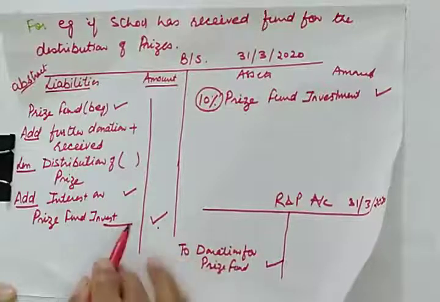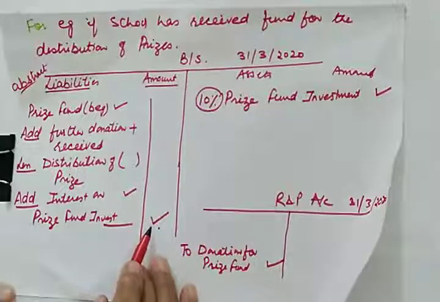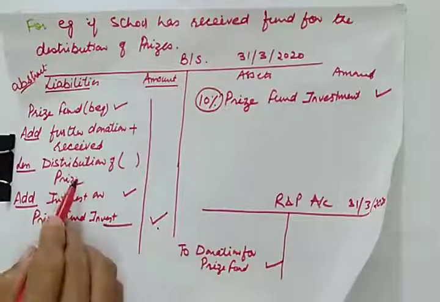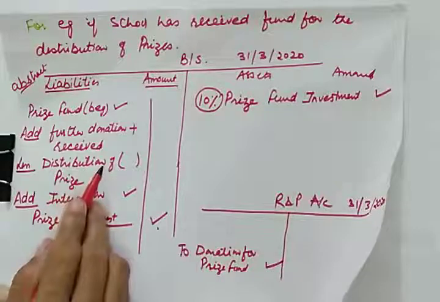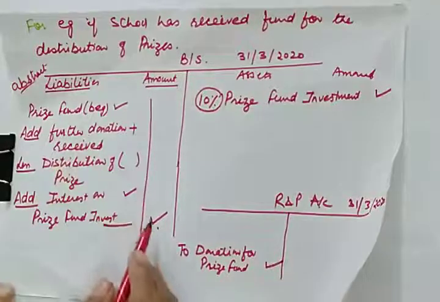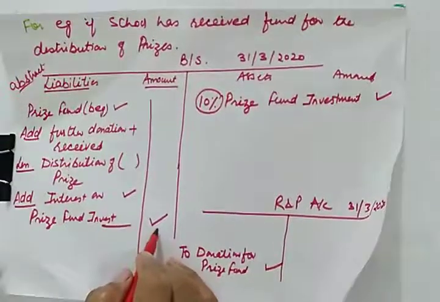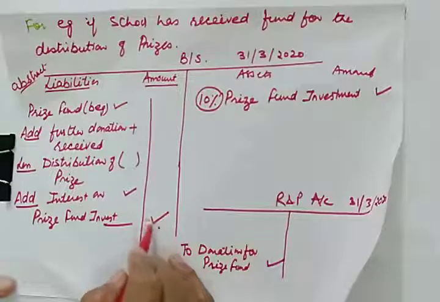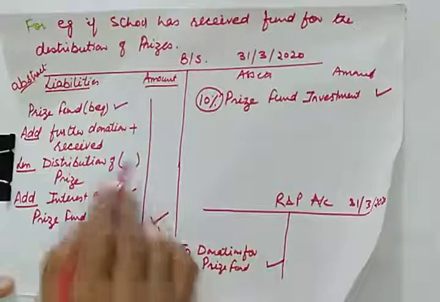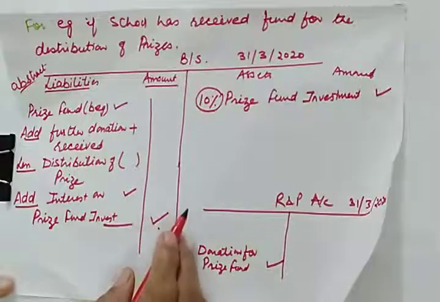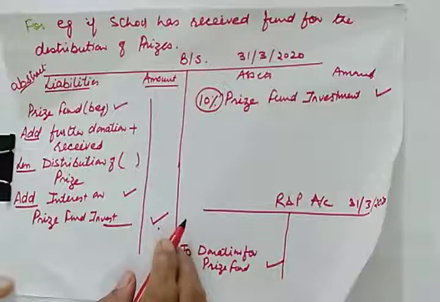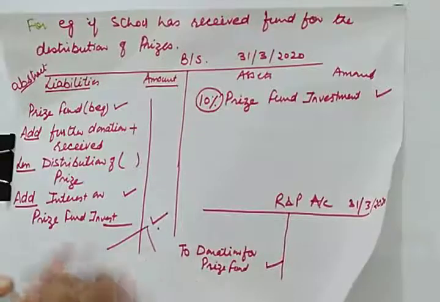Now there can be two possibilities. The balance can be negative if expenses or distribution of prizes are more compared to the available fund. In that case, you cannot have a negative balance, so we can award the prize up to the available fund, and the extra prizes will be taken from the income and expenditure account. So there can be two options. If